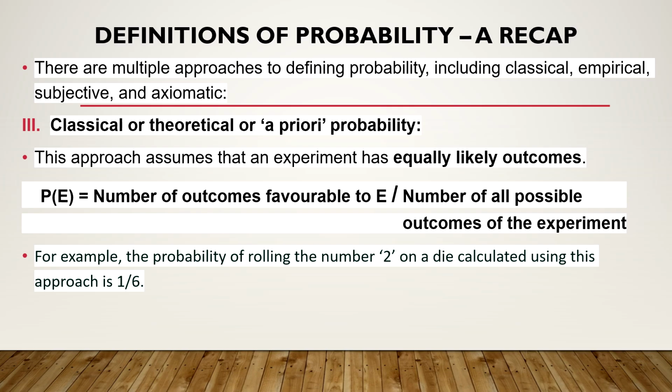Here the definition of probability says P of the event E is the number of outcomes which are favorable to E upon the total number of all possible outcomes of the experiment. So this is basically based on theory. So it is called the theoretical approach to probability.